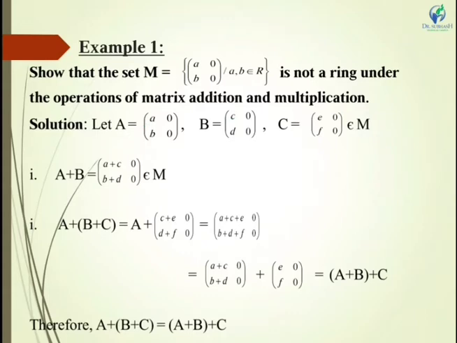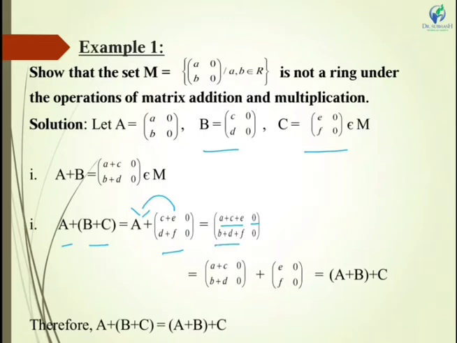Now let us move towards associative law. For associative law, we will prove LHS equal to RHS. Here I am taking A plus (B plus C), with B and C taken together. If I add these two matrices, I get c plus e, 0 and d plus f, 0. Now I will add this with matrix A. So I get a plus c plus e, 0, b plus d plus f, 0.